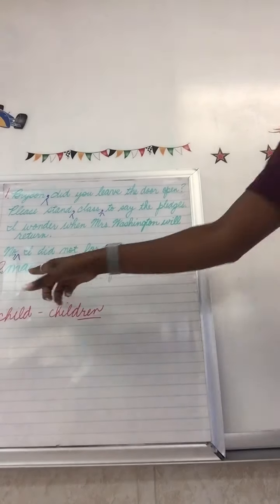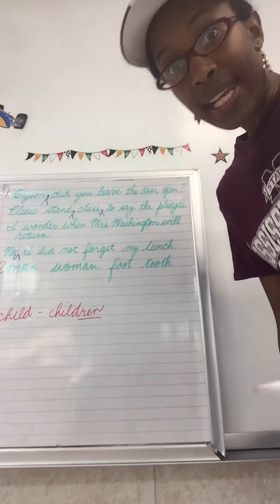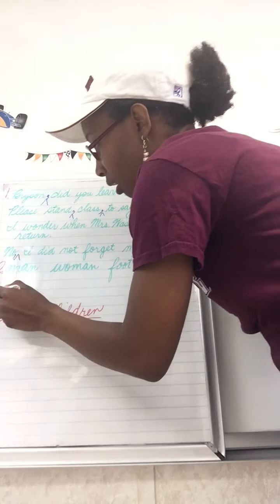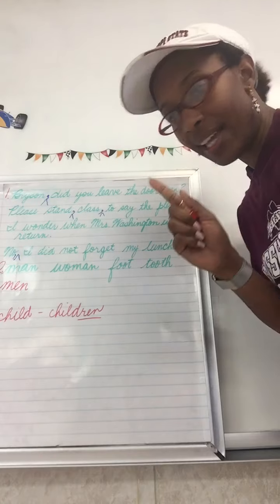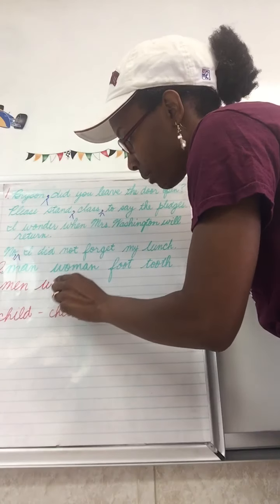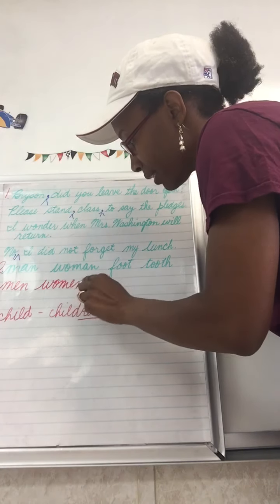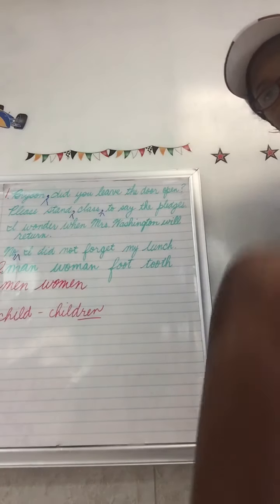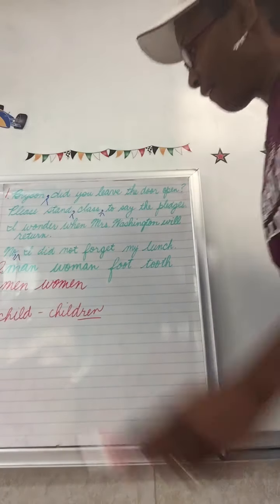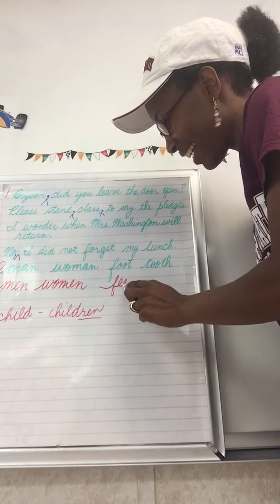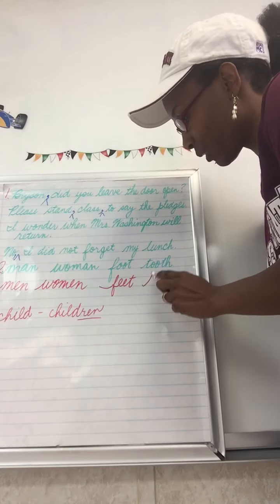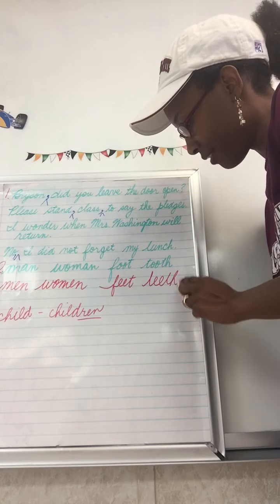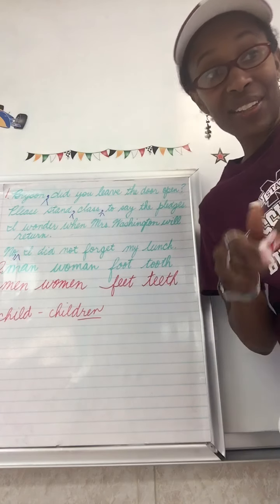So if I had one man and I had a group of them, they would be called men. If I had one woman, but I had a group of them, they would be called women. If I had one foot, but two of them makes feet. And last but not least, one tooth fell out, but if I lost more than one, I lost a pair of teeth. Great job, class.